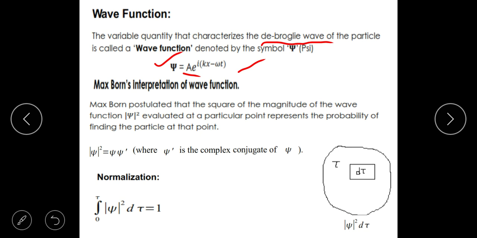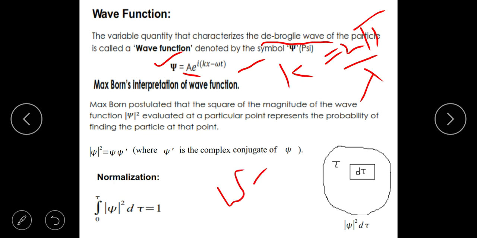A is the amplitude, e is the exponential, i is the complex number. As you might be knowing the Euler identity, e power i theta is equal to cos theta plus i sin theta. In the same way, e power i(kx minus omega t). What is k? k is the wave number. It is defined as k equals 2 pi divided by lambda. And what is x? x is the coordinate of position. Omega is the angular frequency, it is 2 pi f. And t is the time.